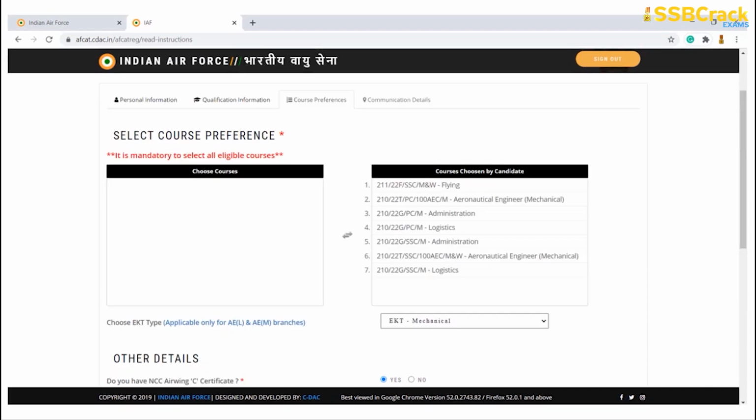So I can click on the EKT applicable, because here the candidate has been through the group A type. The candidate is a mechanical candidate. He's clicking on the EKT mechanical because he's eligible for that. Okay. After the eligibility is concerned, I can scroll down.